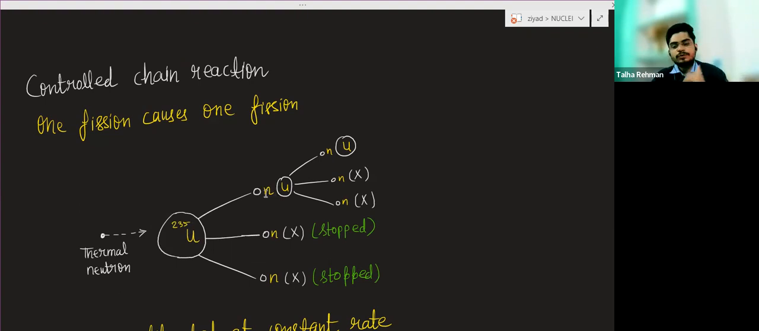So this neutron will do the fission of this uranium. Now again you will get 3 neutrons. Again you have to stop 2 neutrons. Now you can see one fission causes one fission, and another fission causes another fission. So one fission causes one fission: a controlled chain reaction, and we will get a controlled amount of energy, at a constant rate.